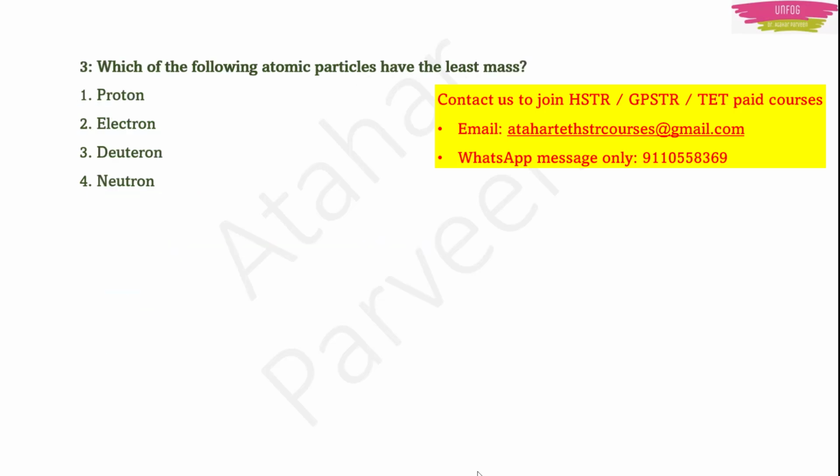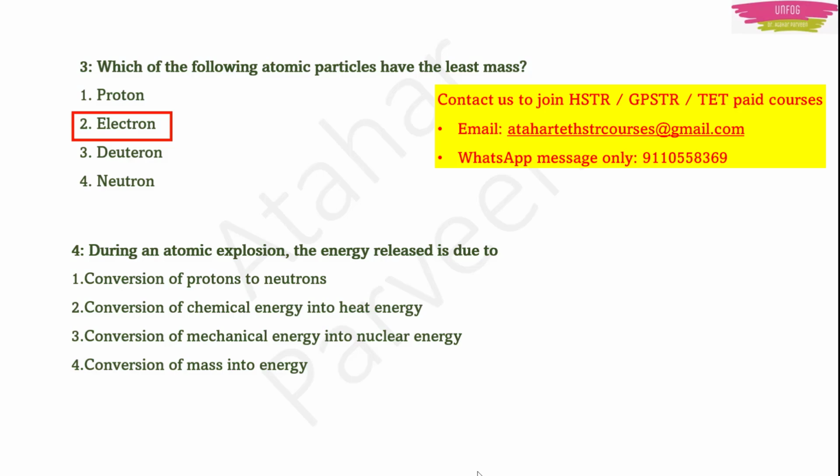Which of the following atomic particles has the least mass? Least mass, I showed you in the table, right? It is the electron. It is lighter when compared to the proton. Obviously the deuteron is much heavier, and the neutron is similar to the proton. So the electron is the only atomic particle which has the least mass, or which is lighter. Next, question number 4. During an atomic explosion, the energy released is due to. It should be the conversion of mass into energy. Mass is converted into energy in an atomic explosion.